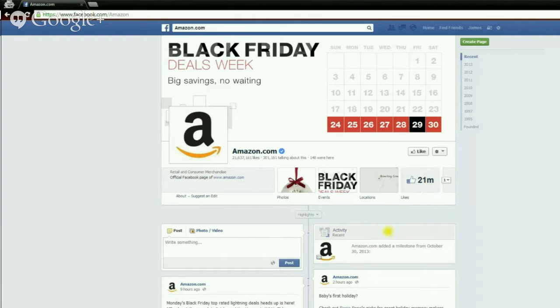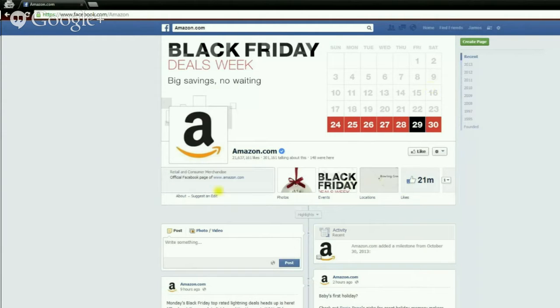Now, Amazon has taken it upon themselves to add an Events tab and a Locations tab. A Locations tab is great if you are a local business. It would be great to have this so people can find where your business is at. And the Events tab, again, is great if you have a lot of specials going on or some type of event that you need to advertise. And we're going to cover how to add personalized tabs and how to customize these to fit your business.